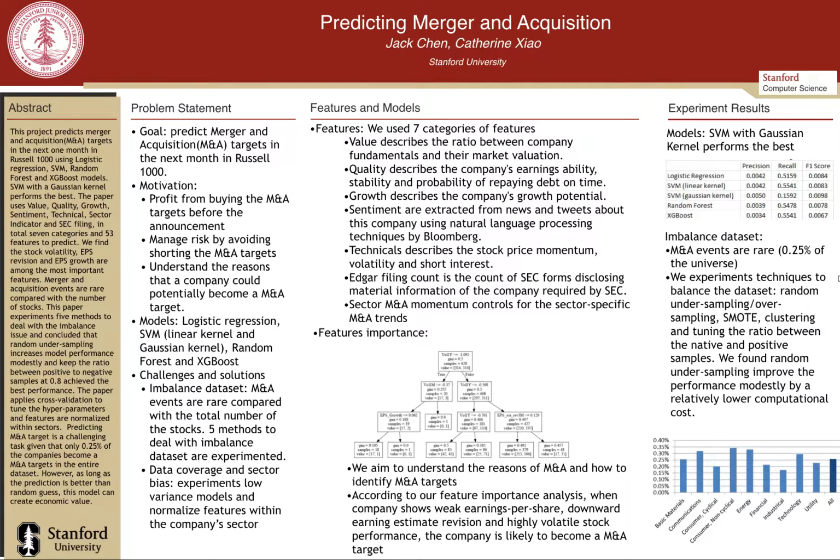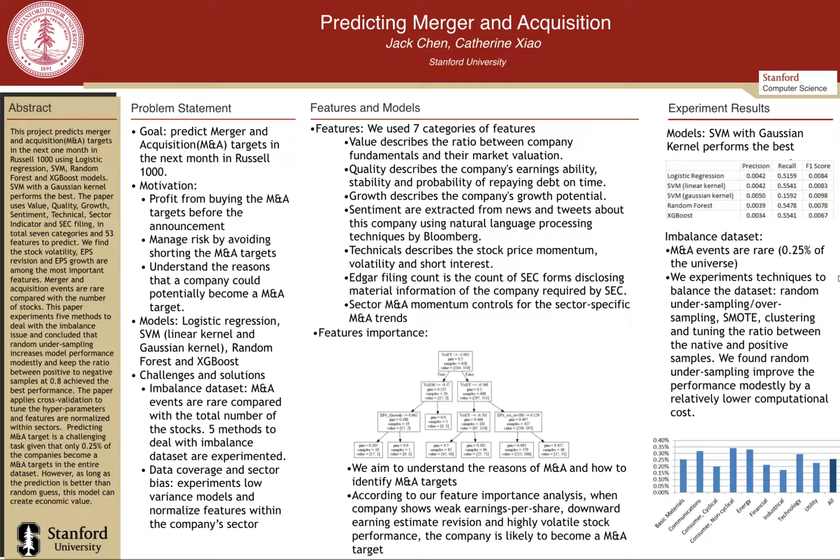And the third category is growth, which describes the company's growth potential. The fourth category is sentiment, which is extracted from the news and tweets about this company using natural language processing techniques by Bloomberg. The fifth category is the technical indicators, which describes the stock price momentum, the stock price volatility, etc.